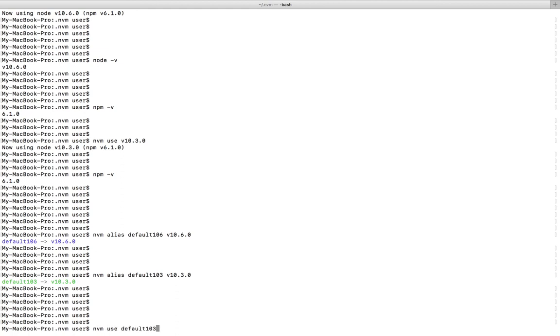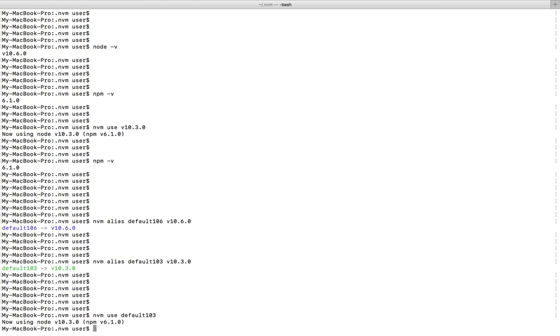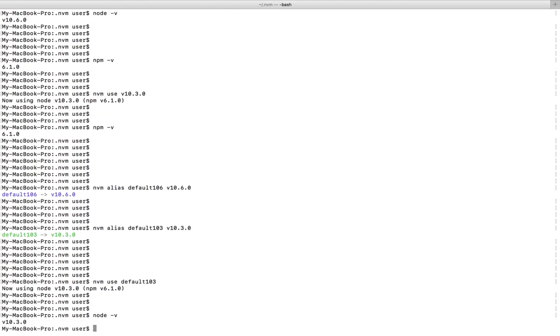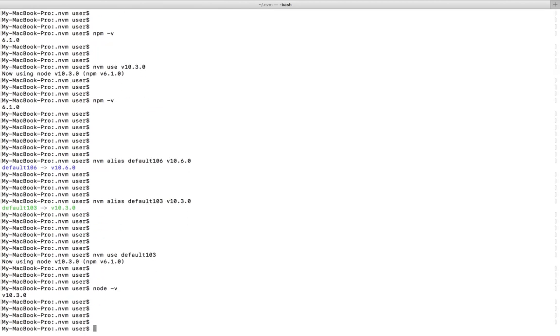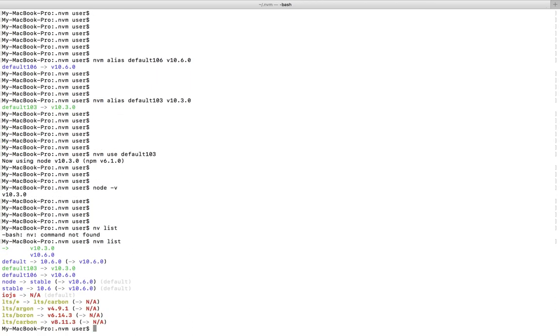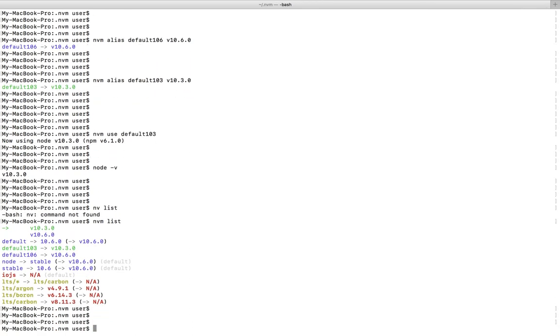I'm going to activate this default 10.3. When you run nvm list, there you can see the alias to version mapping.